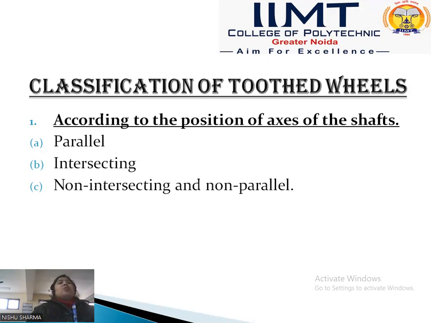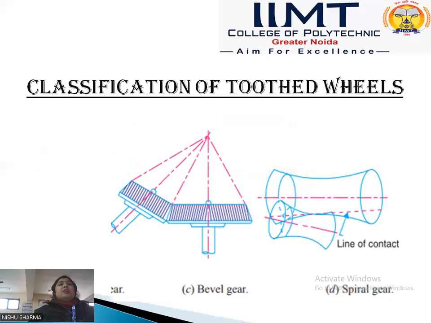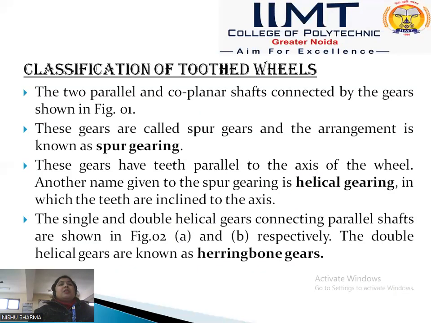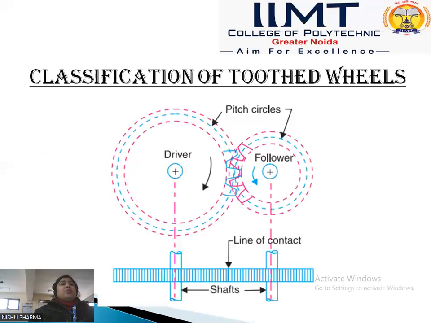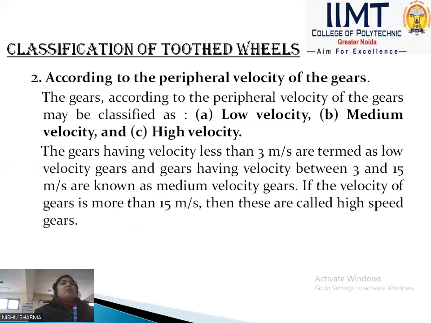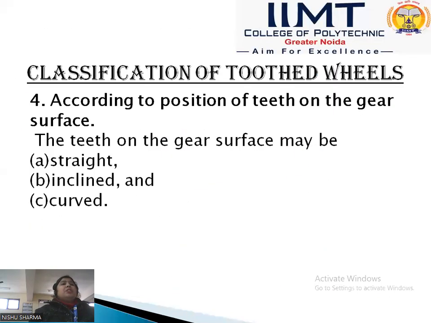First one is according to the position of the axis of the shaft. Next is according to the peripheral velocity of the gears. Next is according to the type of gearing, and last one is according to the position of teeth on the gear surface. Now we will discuss it one by one.